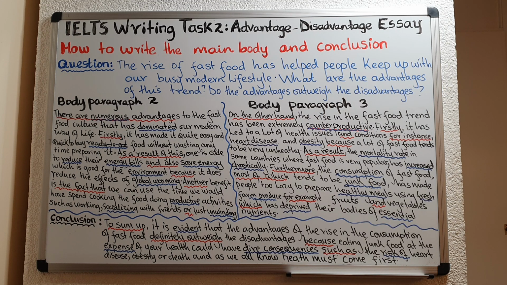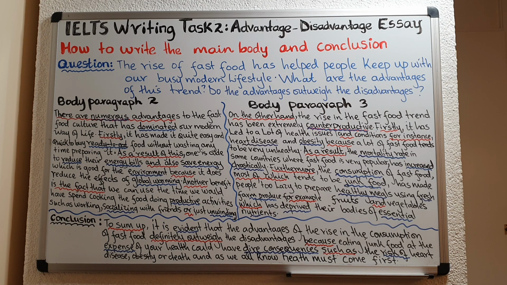So once you have written the introduction, then you want to write your body paragraph. Remember to always begin your body paragraph 2 and body paragraph 3 with the topic sentence. After that, ensure in each body paragraph you have about 3 points. Introduce each point using a linking word like I have done in body paragraph 2. I use firstly, I use as a result of this, and I also used another benefit. In body paragraph 3, I used, on the other hand, I use firstly, I use furthermore, and so on. Remember, for each of your points, elaborate it by giving an example.